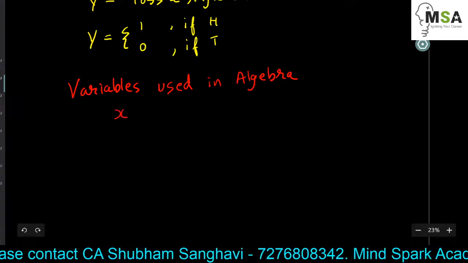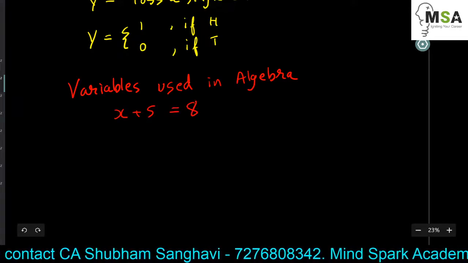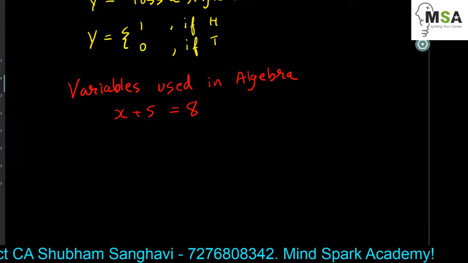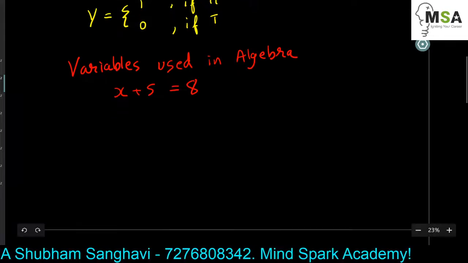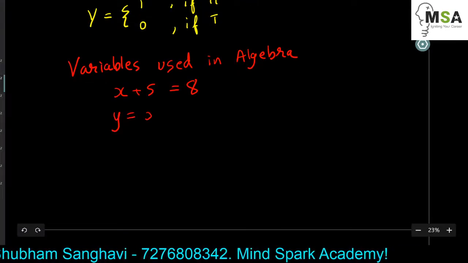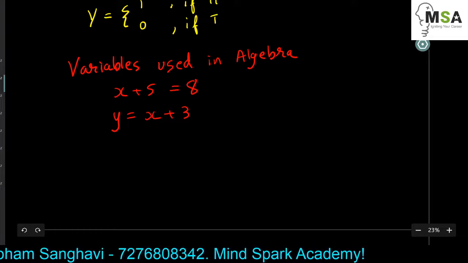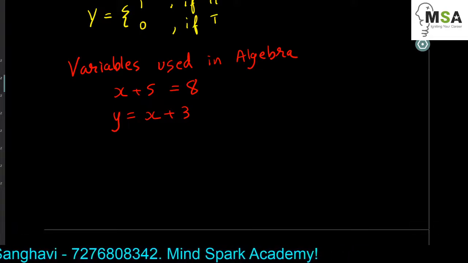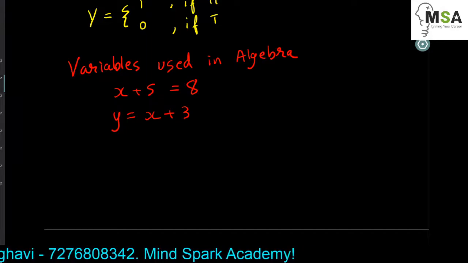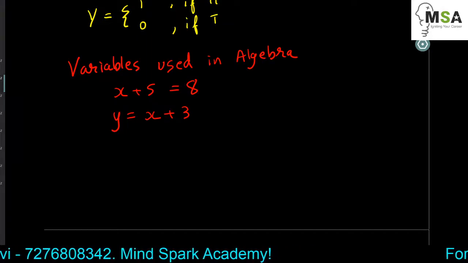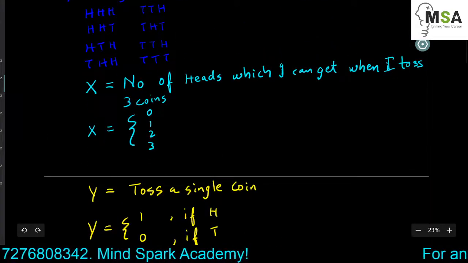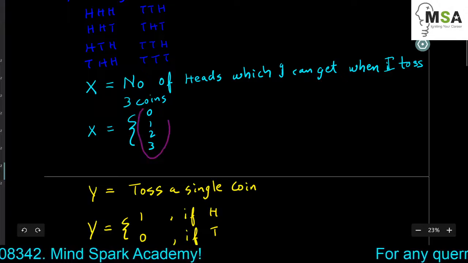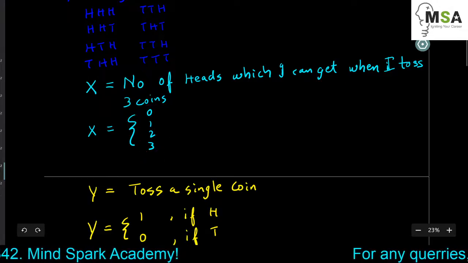Let's just say x plus 5 is equal to 8. Here we have assumed a variable x for the unknown value. Similarly, let's say we take y is equal to x plus 3. So basically the variables used in algebra are something which we can solve for. We can find the value of x, we can find the value of y, but we cannot find the value of x here. We can see the different outcomes of the different values of x. So basically x is not equal to 0 or 1 or 2 or 3.